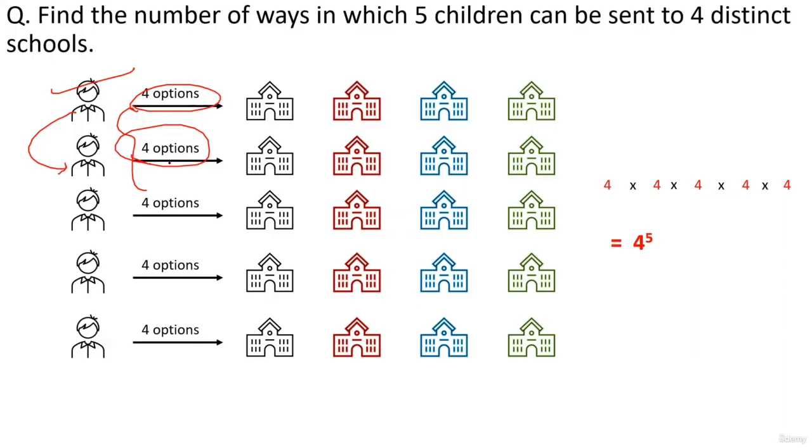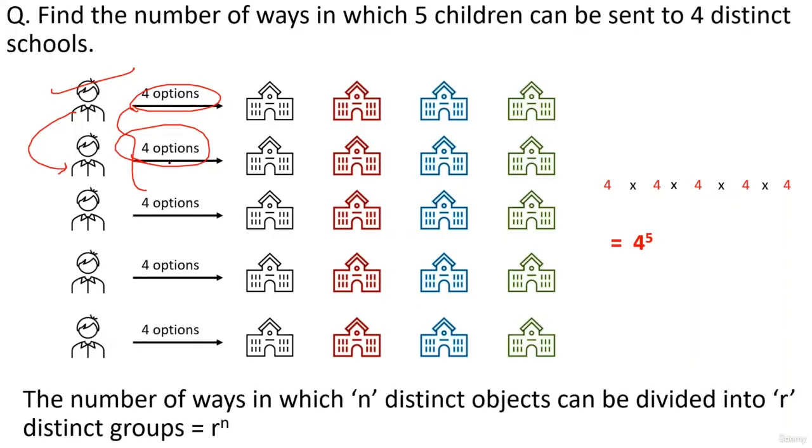Okay, so you can always remember this as a concept, and that is that number of ways in which n distinct objects can be divided into r distinct groups is r raised to the power n. Okay, very simple. यहाँ पे हमारे पांच children थे, 4 schools से, groups कौन से हैं, 4 schools, right? So answer is basically groups. Okay, you can also remember it this way, it is nothing but groups raised to the objects, right? So here it will simply be groups raised to the power objects, as simple as that. Okay, let's go on further guys.